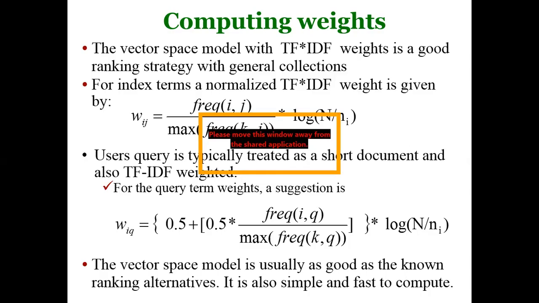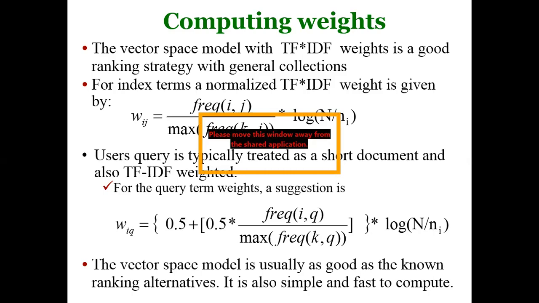Why are we using inverse document frequency? Because if the document frequency of a term is very high, that term is irrelevant. But when we are considering term frequency, as the term gets a high term frequency, that term is relevant.